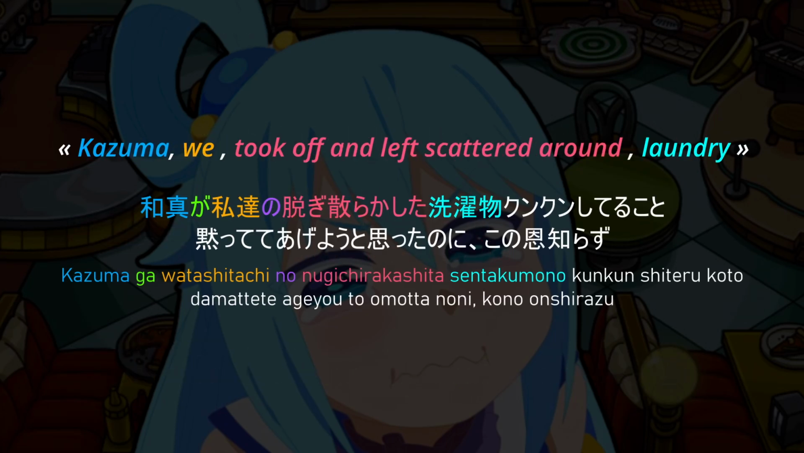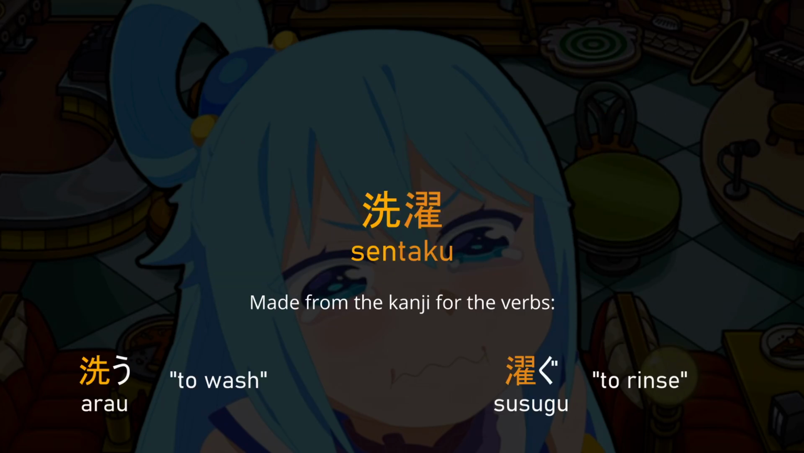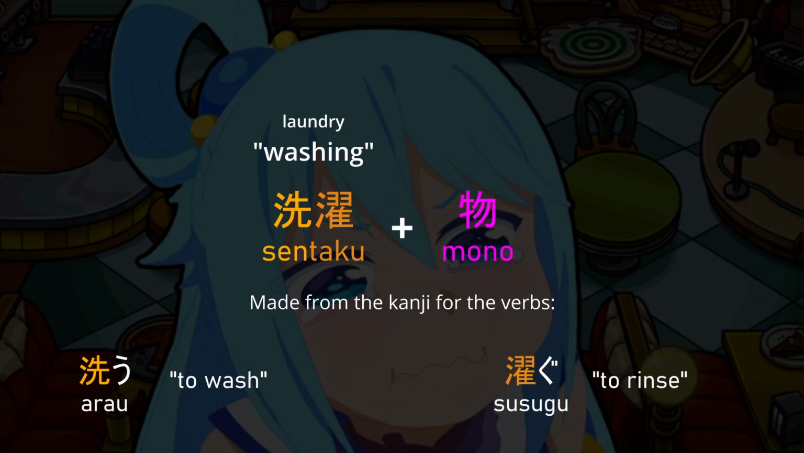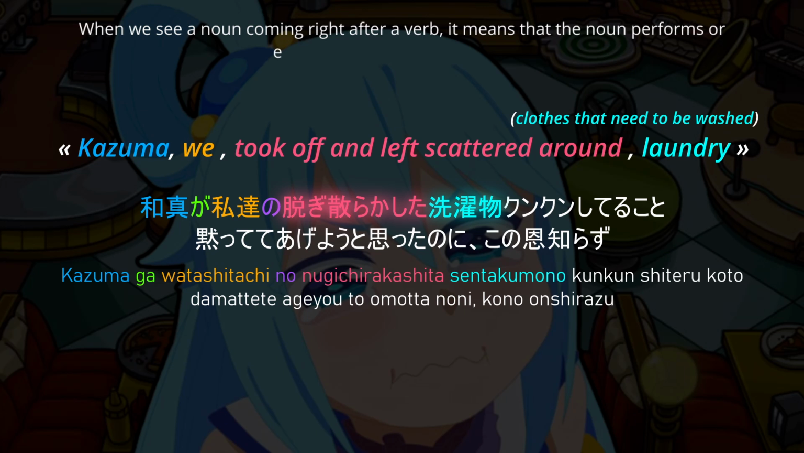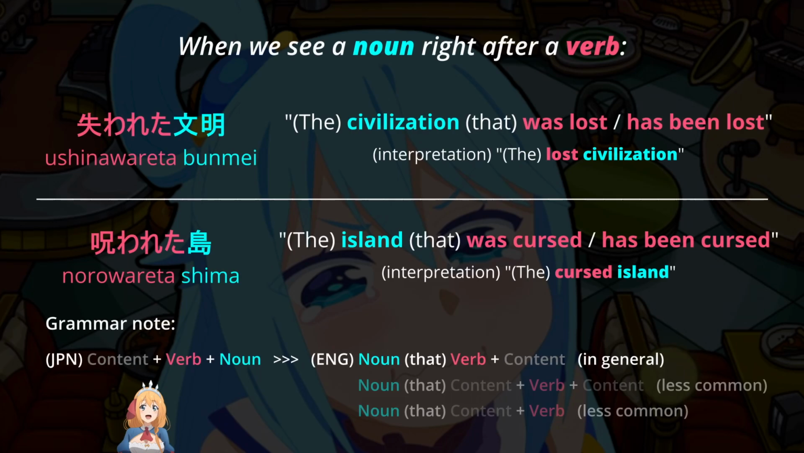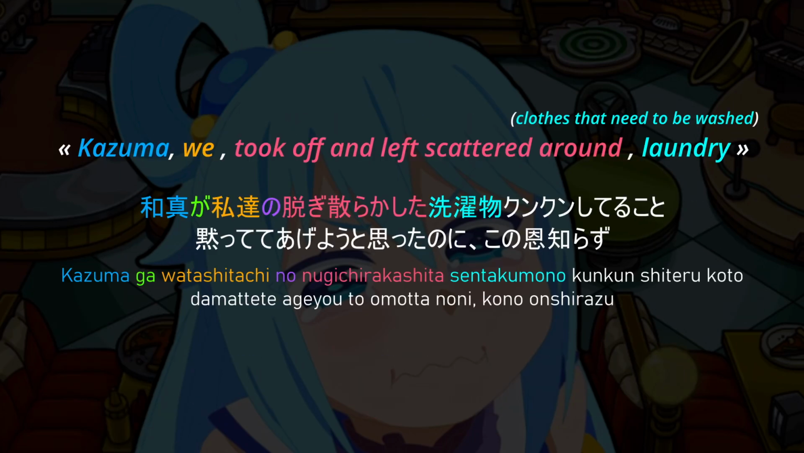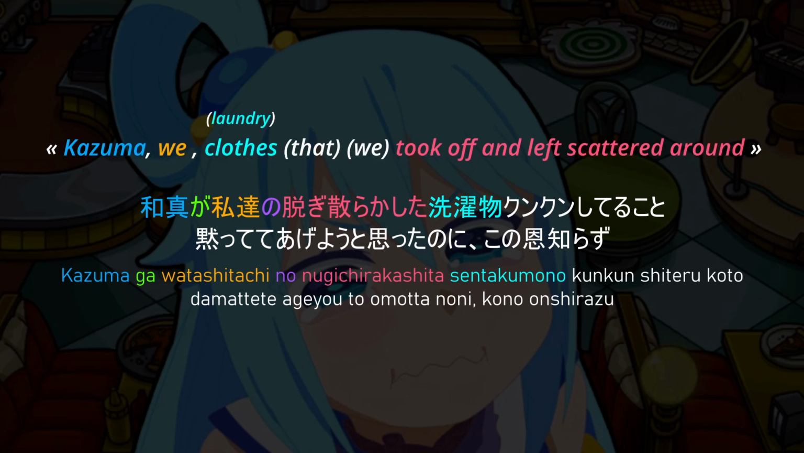Sentakumono means laundry, or in other words, clothes that need to be washed, which is the mix of the kanji sentaku, washing, and mono, thing. Now, when you see a noun coming right after a verb, it means that the noun performs or experiences the course of action. Let's take a look at the following examples. Therefore, this means clothes that we took off and left scattered around.